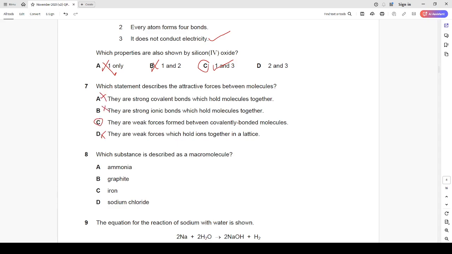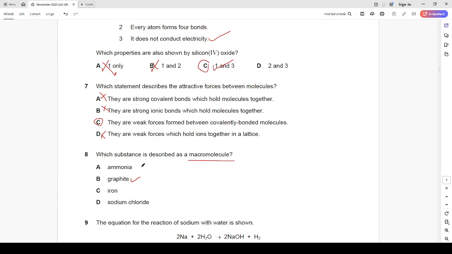Fine. Let's consider the eighth question. Which substance is described as a macromolecule? The word macromolecule means giant molecule, simply because these are made up of smaller molecules coming together in bonding to form a giant molecular structure. And this is observable in graphite.